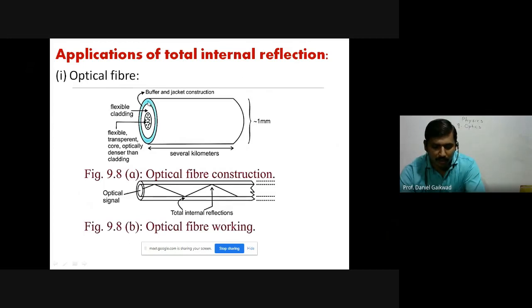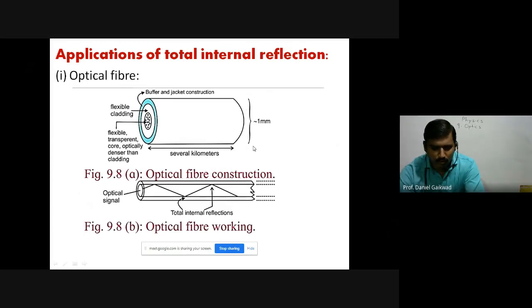And one more thing, we have the buffer and jacket construction, which is the supporting or protecting cover. So the central region is called the core, surrounding it we have the cladding, and then the protecting cover, called the buffer and jacket. And this fiber has a length of about several kilometers.